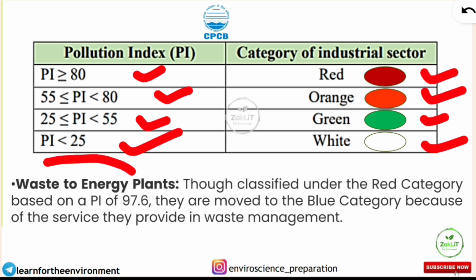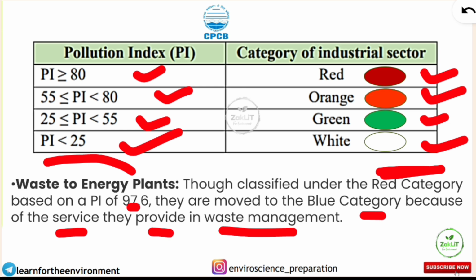So now it is about the waste to energy plants. Though they were classified under the red category, it is important to note that waste to energy plants have a PI of around 97.6, which is under the red category. But now, as per the new rule, they are moved to the blue category because of the service they provide in waste management. Yes, if they are doing waste management, they will show these things, they will get incentives, and they will be considered under the blue category. So we'll know what the incentives are if any industry is under the blue category, that is, the new revised category.